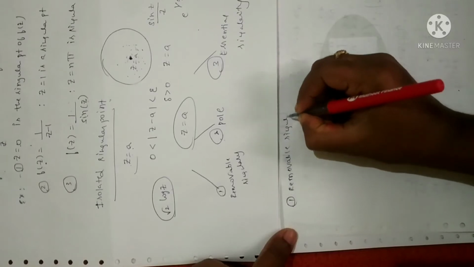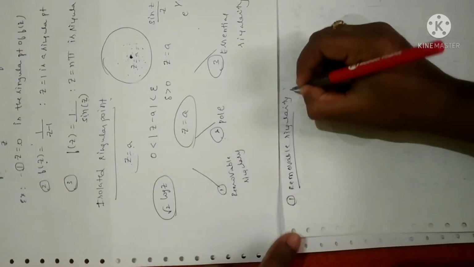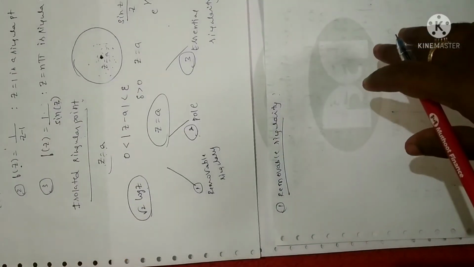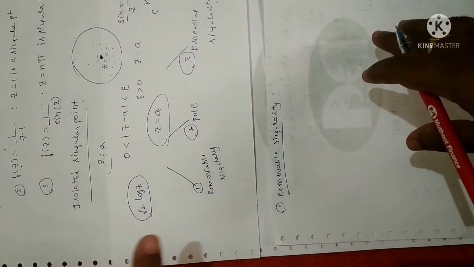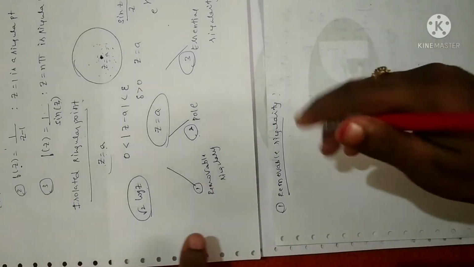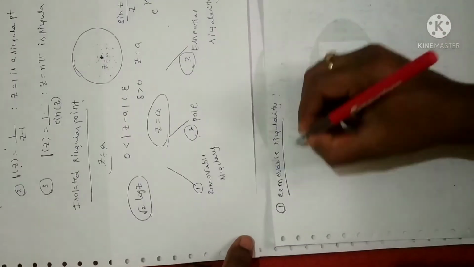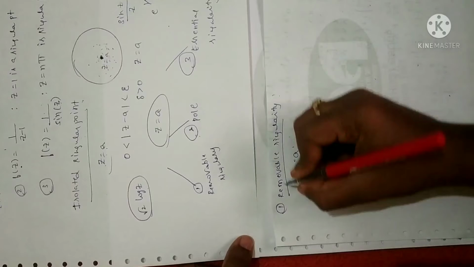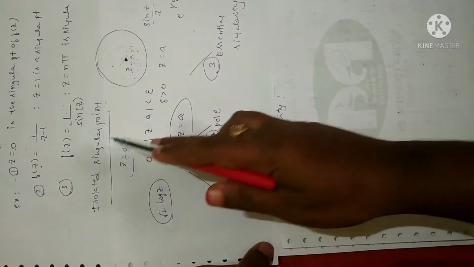If you go through the question paper, you can see a number of questions based on this concept. So removable singularity we can define in three ways. Anyhow, I'll give you all in notes, so you have to write all in exam. Please don't skip any of the definitions. Suppose I have a point a which is isolated singular. Removable singularity is a type of isolated singularity, as I said.